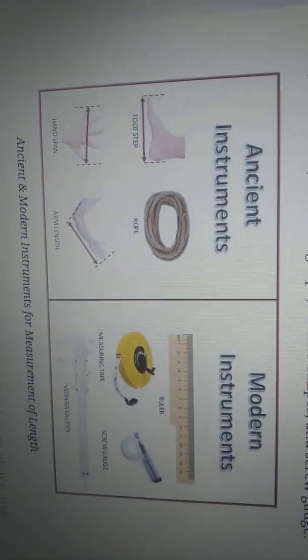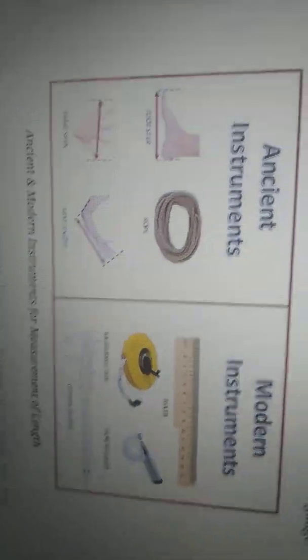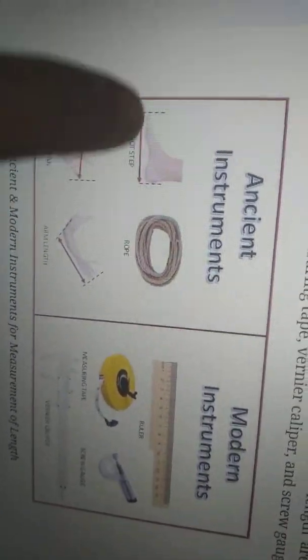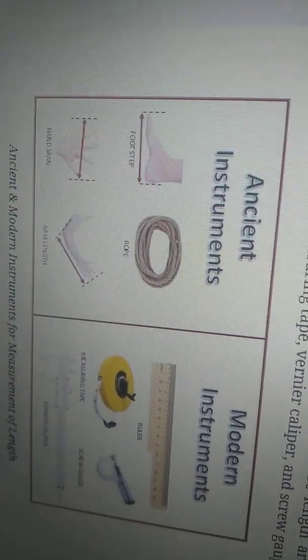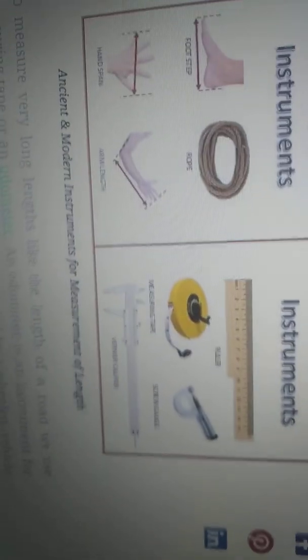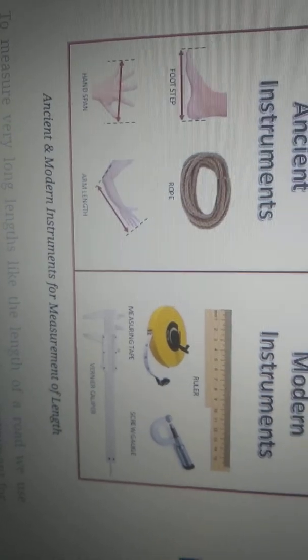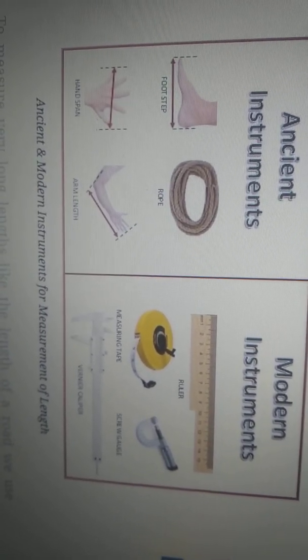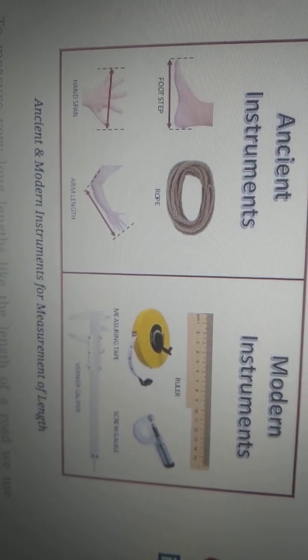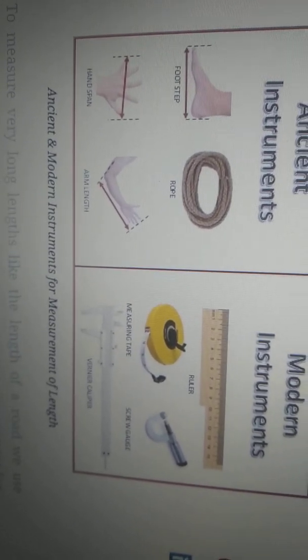Next, foot span. Are you seeing foot span? If you want to measure the floor, they will use footsteps, and sometimes they use ropes also. And the distance covered by taking a long step while walking or running is called a stride or pace.